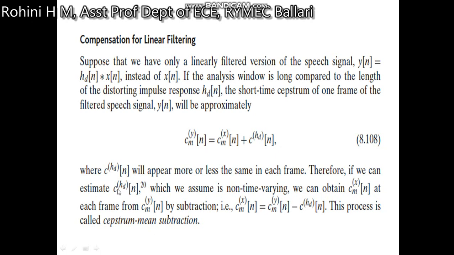Therefore, if we estimate c d of n, which is assumed to be non-time varying, we can obtain c of n at each frame by the subtraction c m of n equal to c hat m of n minus c d of n. This process is called cepstrum mean subtraction, meaning the subtraction.